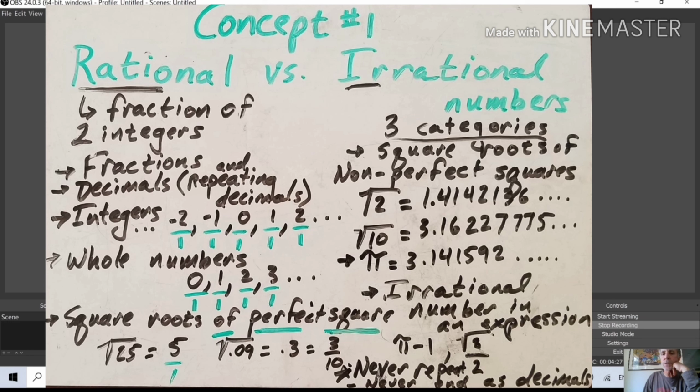That's just an interesting piece of information about irrational numbers. 3 types: square roots of non-perfect squares, pi, and irrational numbers and expressions. I hope that clarifies the difference between a rational and an irrational number. Remember, ratio is a fraction. And so you can now do the first part of Khan Academy.